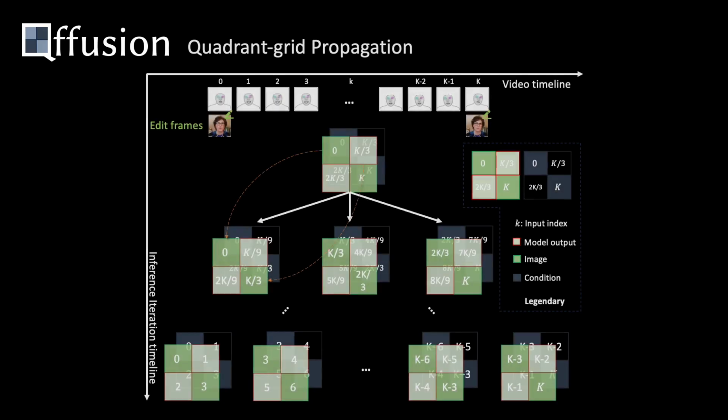Further, we propose a recursive inference strategy, quadrant grid propagation QGP, which is capable of stable arbitrary long video generation. Our QGP inference gradually replaces reference images at the current inference iteration with the newly generated frames at the previous inference iteration. At each inference iteration, QGP makes the intervals between each sub-image in the foregrid representation the same, leading to a more even temporal sampling than naive inference.